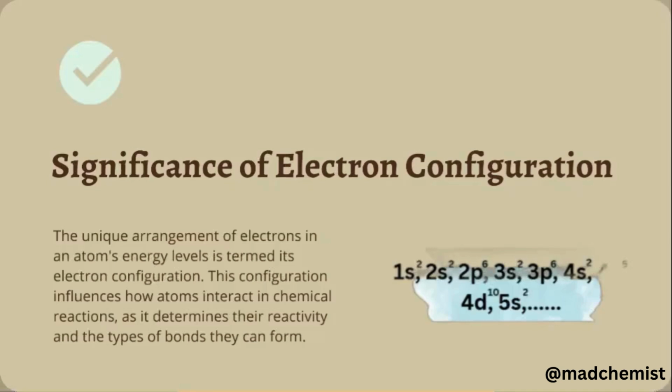Next comes the significance of electronic configuration, how we devise it and what its role is. The unique arrangement of electrons in an atom's energy levels is termed electronic configuration. This configuration influences how atoms react in chemical reactions, as it determines the reactivity and the type of bond they form. So this is how we write the electron configuration, and it's very important.